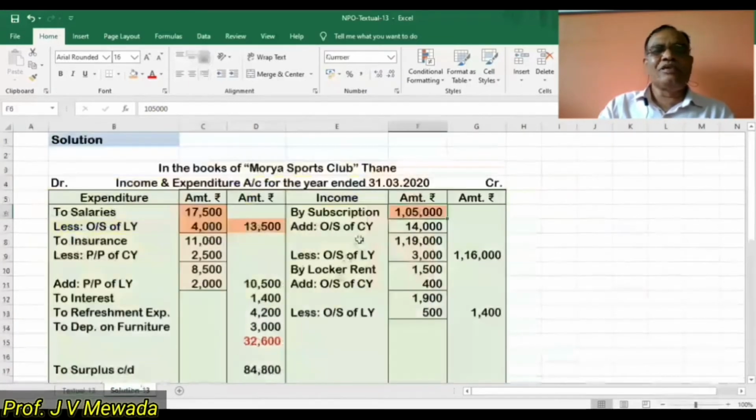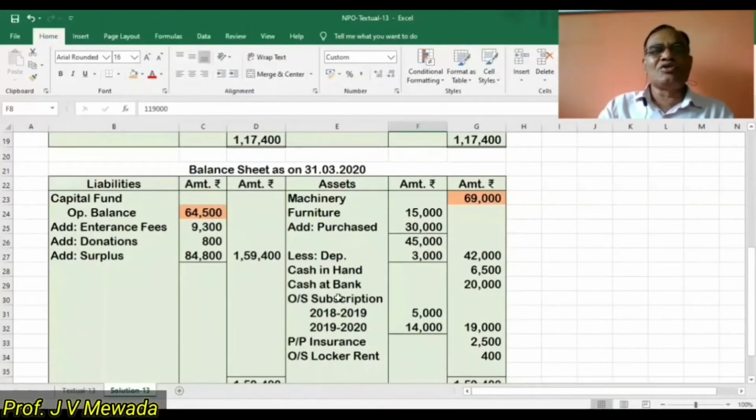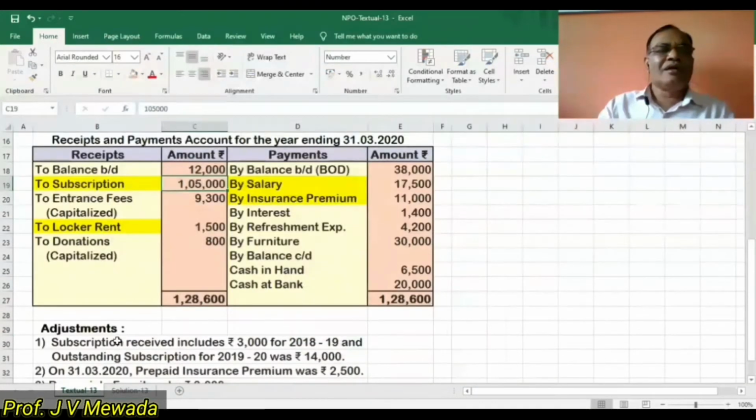So we are going to add. So now our total subscription is 1,19,000. So we are adding the outstanding, and in the balance sheet, outstanding subscription of the current year 14,000 we are writing in the inner column. So we have completed our second part of this adjustment.